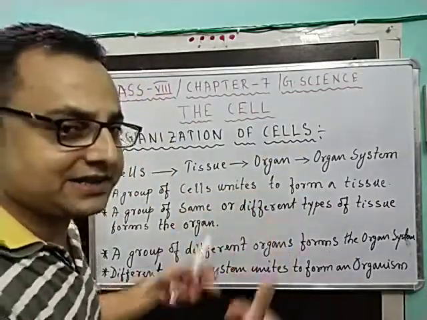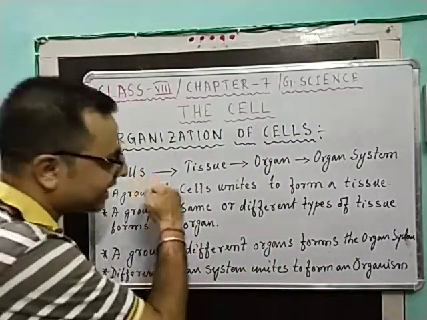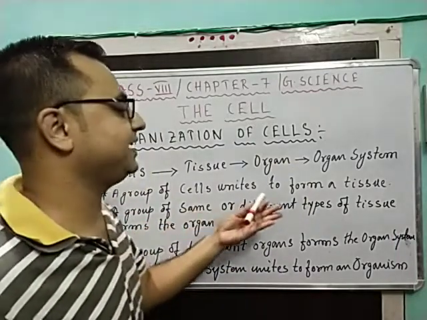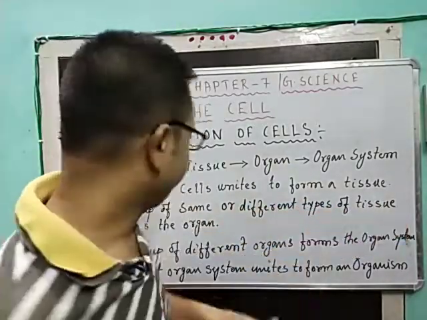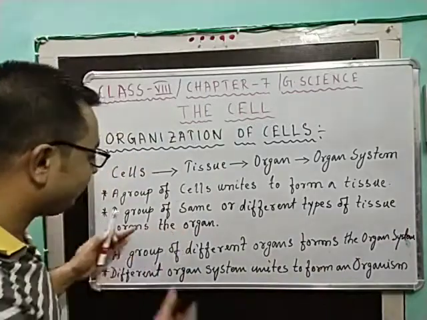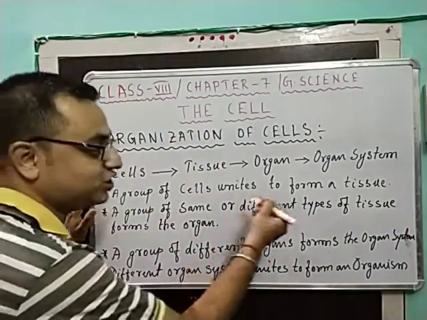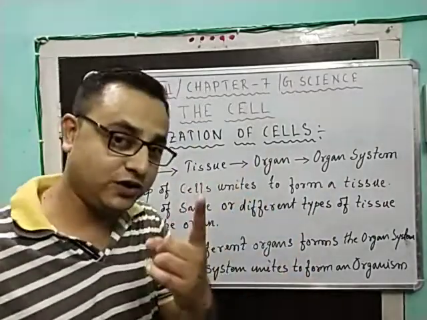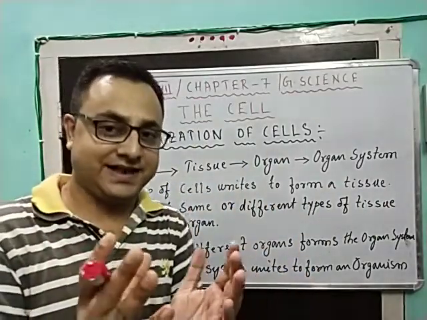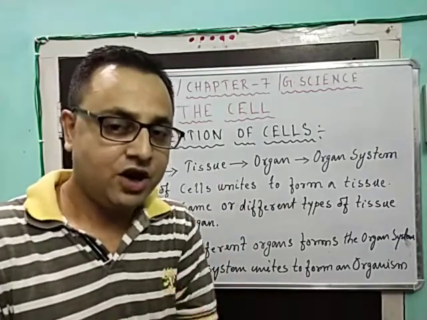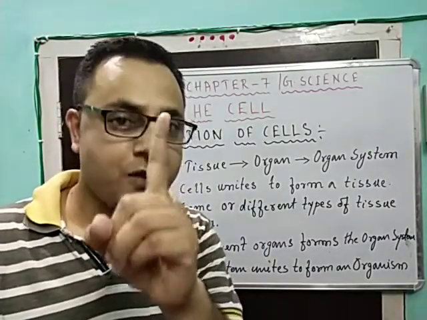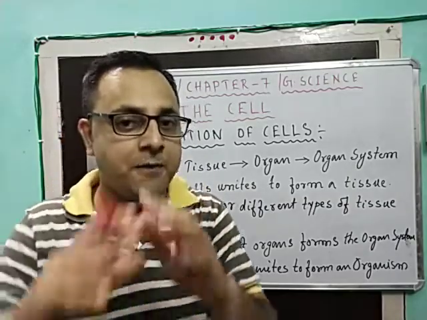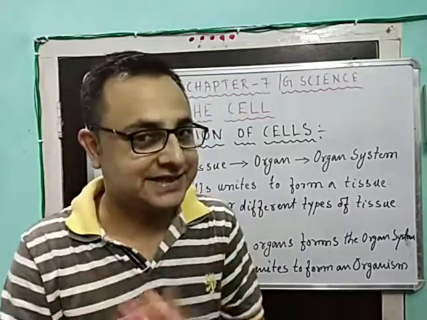How is one tissue formed? A group of many cells have combined together to form one tissue. A single tissue is formed by a group of many cells.